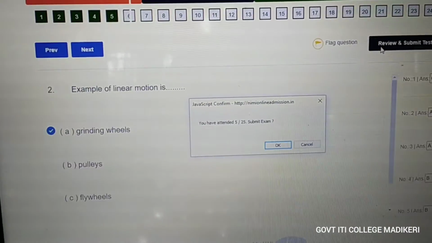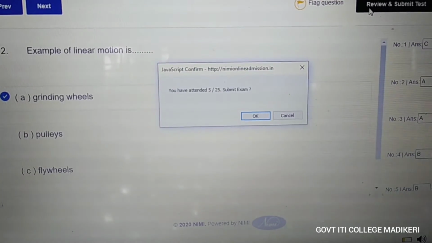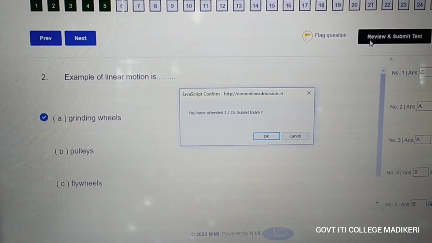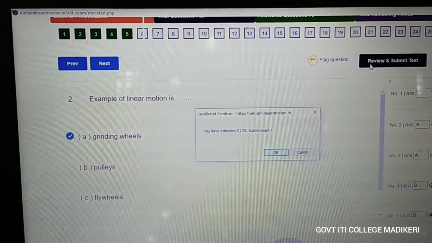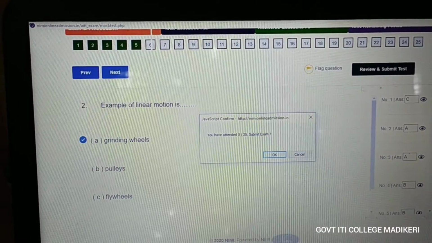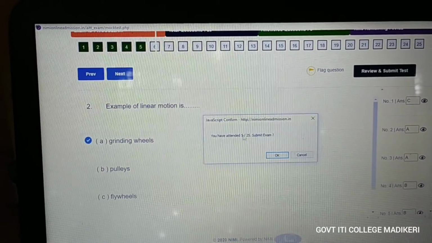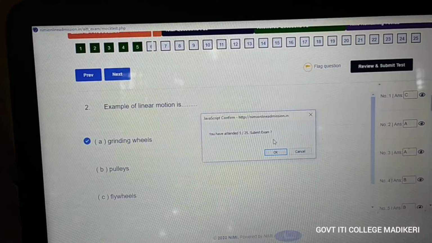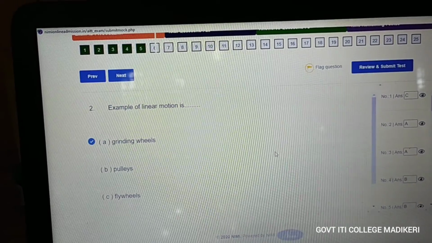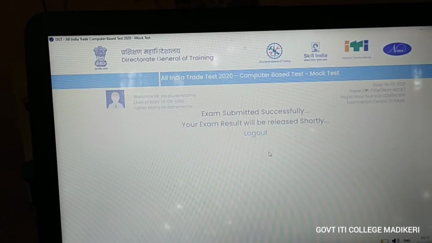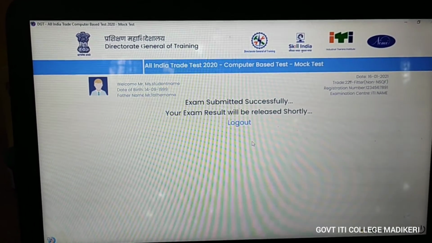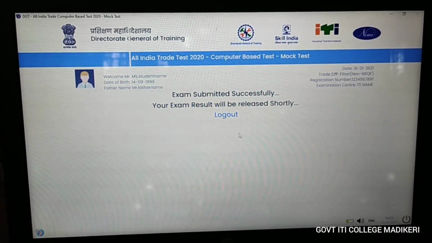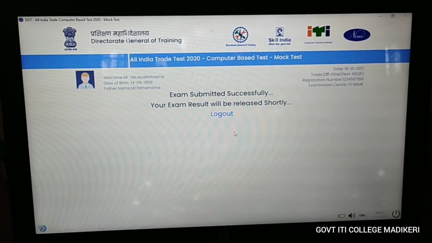A dialog box will open and it will tell you that you have attended 5 of 25. So you need to attend all the questions and then give review and submit the test. Then you will get a dialog box saying you have attended all the questions, 25 of 25, and asking whether to submit the exam. You have to press OK. Another page will be opened: exam submitted successfully. Your exam results will be released shortly. This way the exam will be carried on.